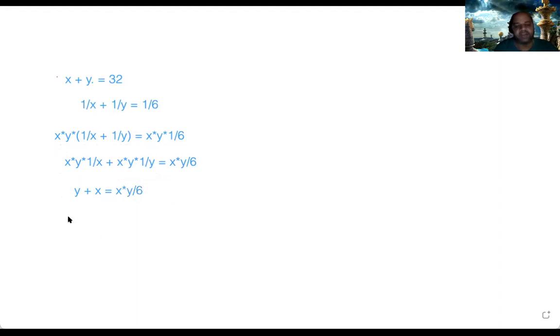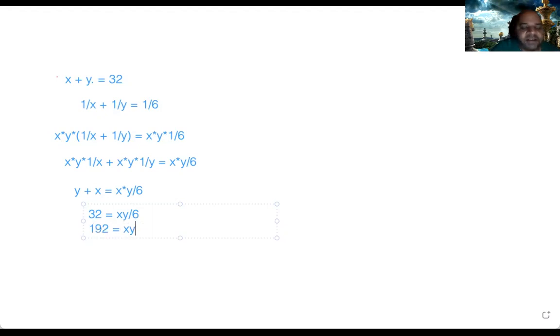Now you know that y plus x is equal to 32, right? So 32 is equal to xy divided by 6. So xy is equal to 32 into 6, 192. Multiply both sides by 6. Then you will get 32 into 6 is equal to xy divided by 6 multiplied by 6. Divide and multiply will cancel each other. So you get xy is equal to 192. Or maybe you would have liked to see it like this: 192 is equal to xy.